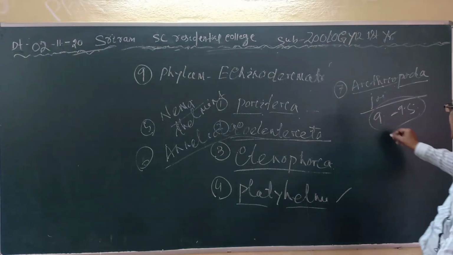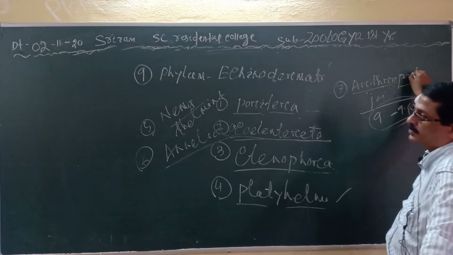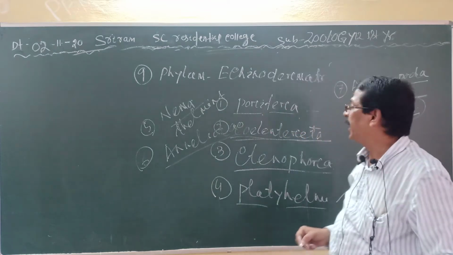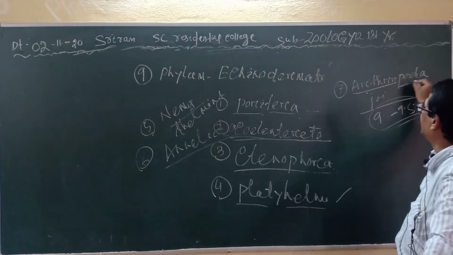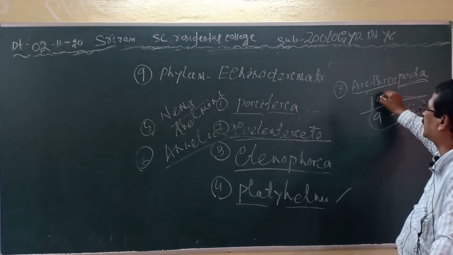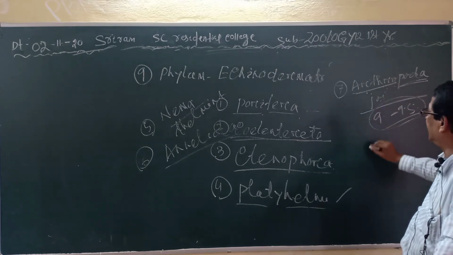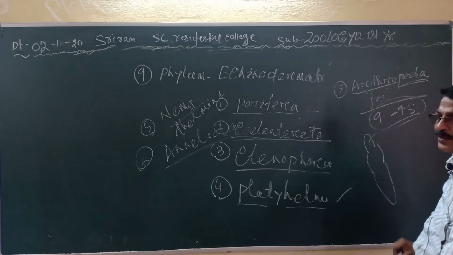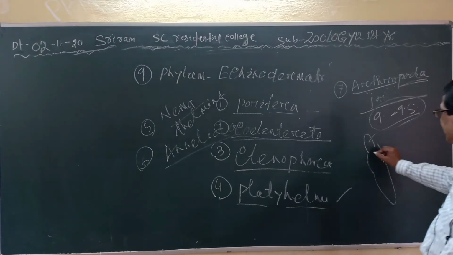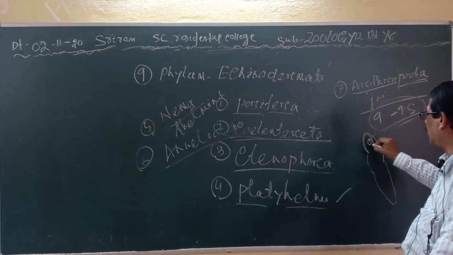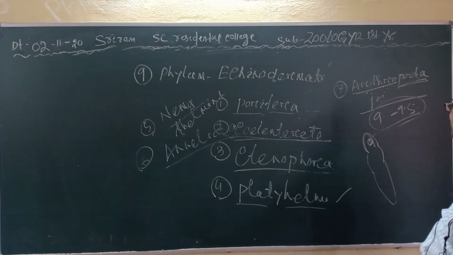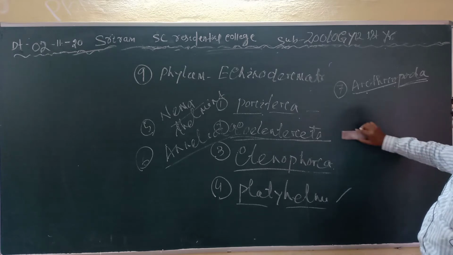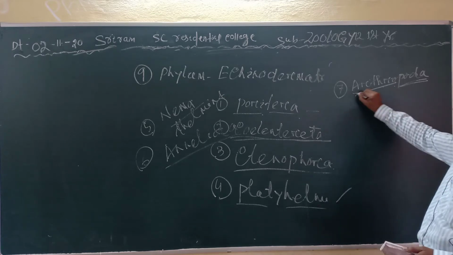The body is covered by chitin, and an open circulatory system is present, and the heart is tubular with many chambers. Clear? The sexes are separate and the development is indirect. The body is divided into head, thorax and abdomen. Here the first cephalization is found, that means a definite head with the brain or cerebral ganglia is present in these animals. They are the cockroach, mosquito, fly, included under the Arthropoda.